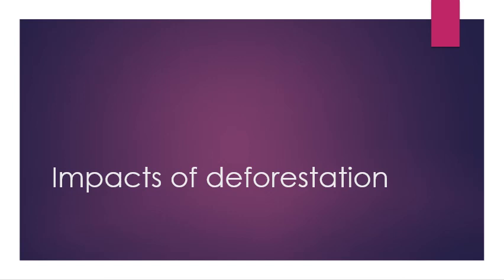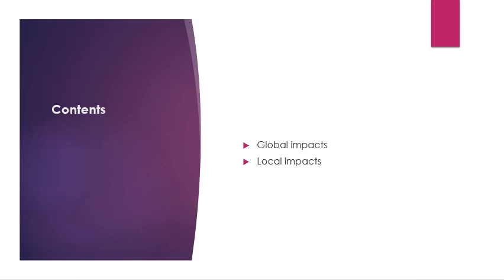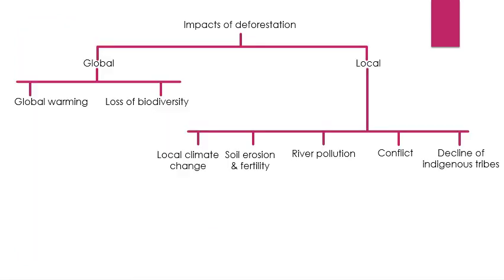Impacts of deforestation. In this video, we will be looking at the impacts of deforestation. This can be broken down into two categories, global and local. Let's have a look at this diagram. The two global impacts are global warming and loss of biodiversity. There are 5 local impacts: local climate change, soil erosion and fertility, river pollution, conflicts and decline of indigenous tribes.